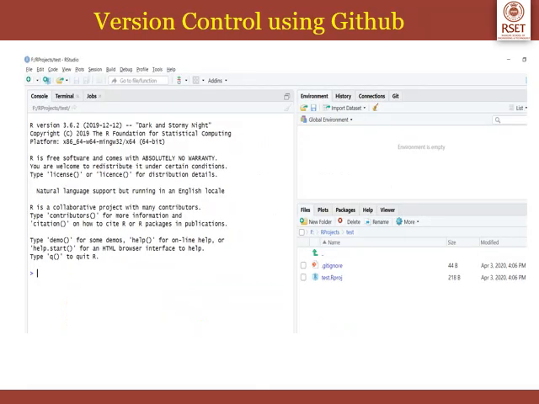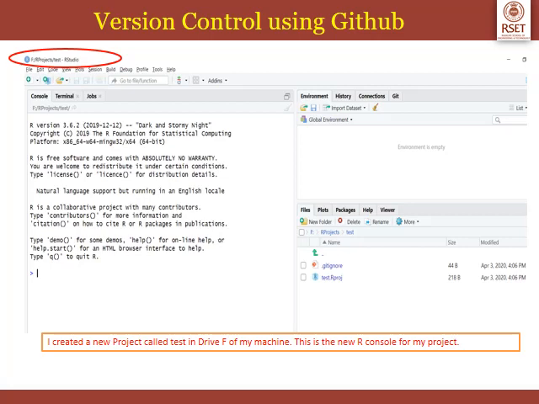So I created a new Git project in my local machine. The name of the project is test. It has the same name as the repository that I created in my GitHub account. So I created a new project called test in drive F of my machine. You can see the path f:/r projects, and this is the new R console for my project, and these are the initial files within the project test.